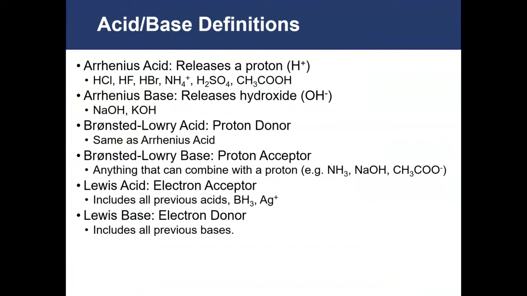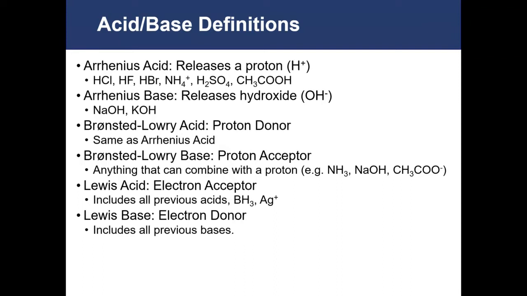Arrhenius said that acids are compounds that release a proton, an H+ ion. Examples of this include HCl, HF, HBr, NH4+, the ammonium ion, H2SO4, and acetic acid, CH3COOH. Examples of Arrhenius bases are ones that release a hydroxide ion, so they would include things like sodium hydroxide and potassium hydroxide.